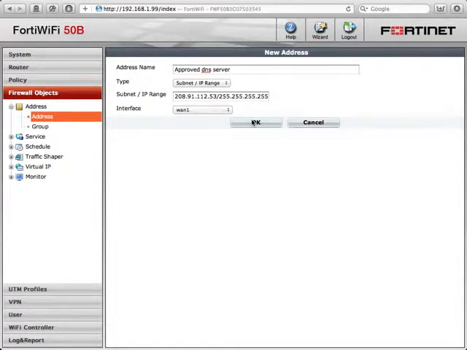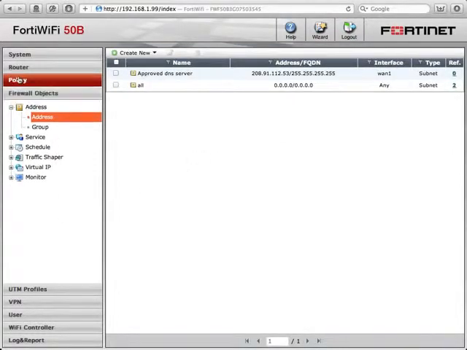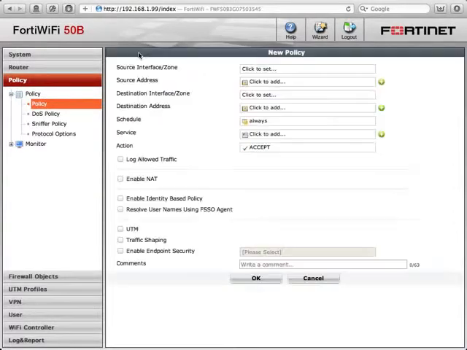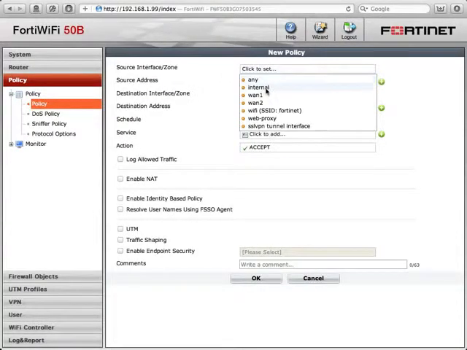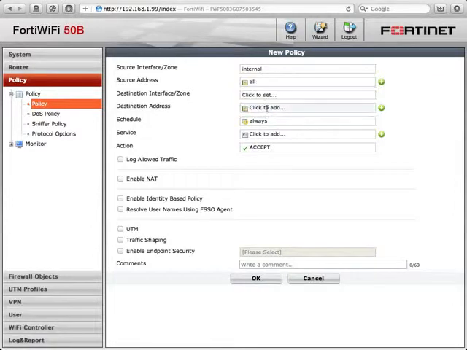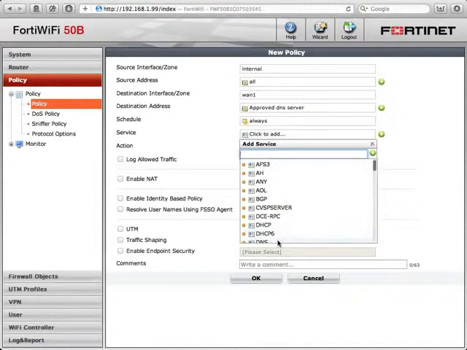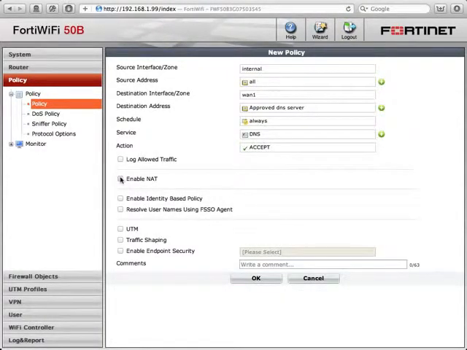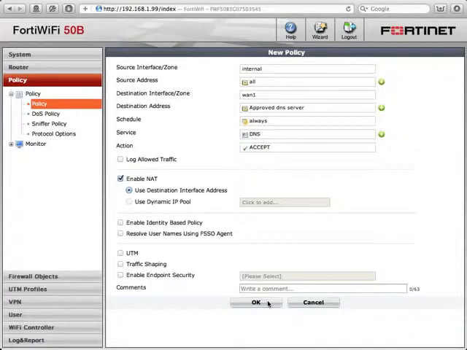Select OK. Go back to the security policy list and select Create New to add a policy that allows DNS sessions to access the approved DNS server. Select OK.